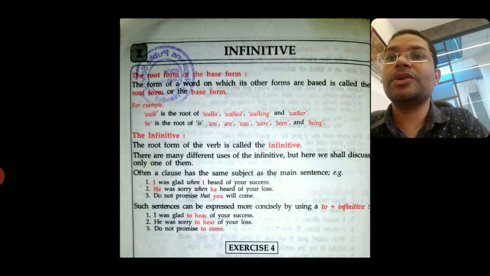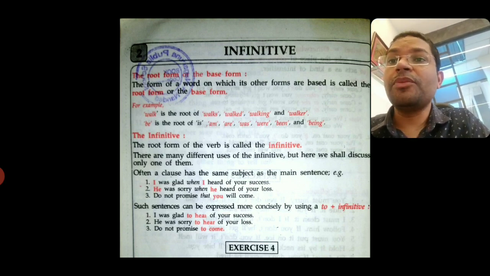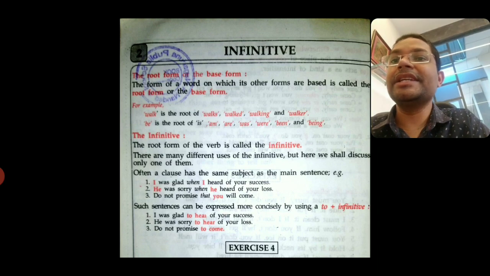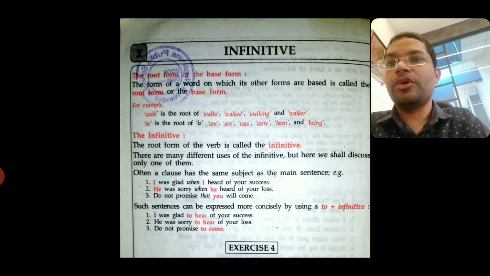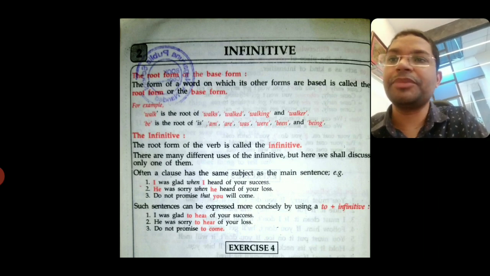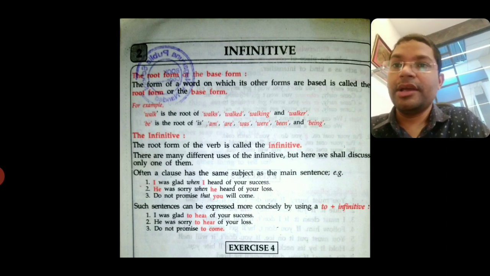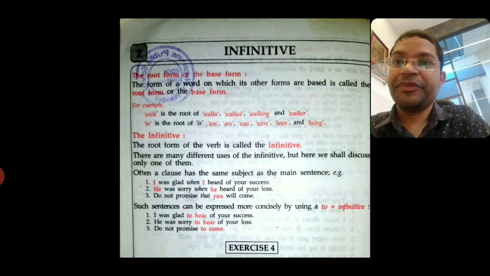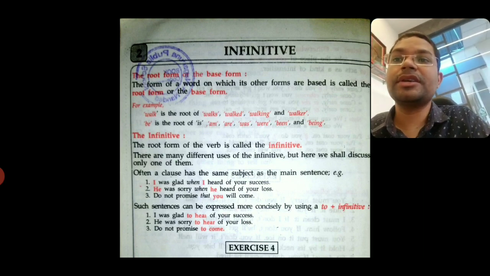Okay, so the meaning: infinitive means the root form or the base form of the verb. The form of a word on which its other forms are based is called the root form or the base form. For example, walk. Walk is the root form, and from there we can make walks, walked, walking, walker. So these are the other forms, but which one is the root form?